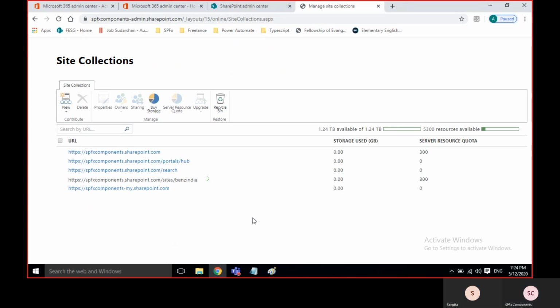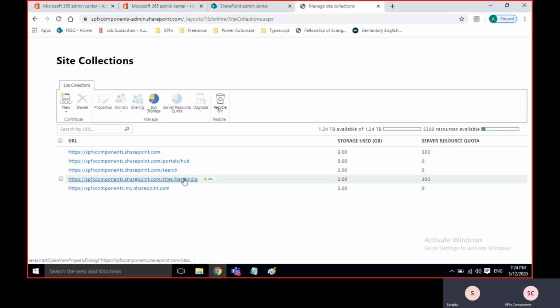HR means recruitment. They will create offer letters, exit policies, leave, hikes, reviews, performances, many things. Everything they will maintain in the HR portal. The site collection is created. Yes, this one.